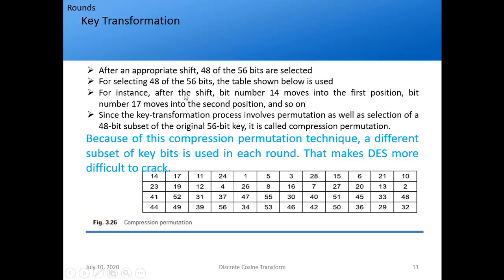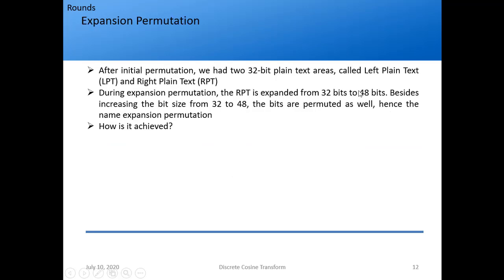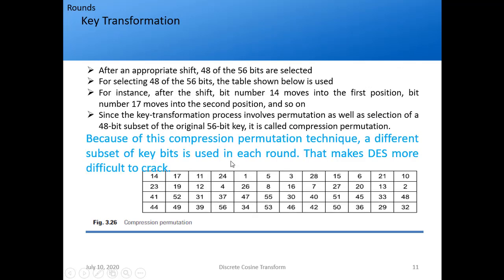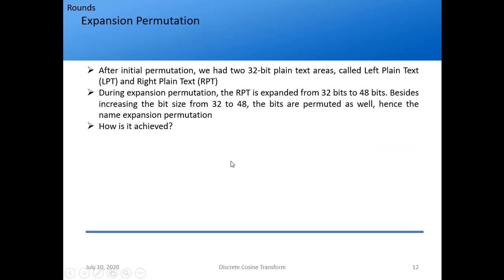So it is going to be used in conjunction with this. That is why we are converting 32 bits to 48 bits. Besides increasing the bit size from 32 to 48, the bits are permuted as well. Hence the name: expansion permutation. Before we had a compression permutation, now we have expansion permutation.